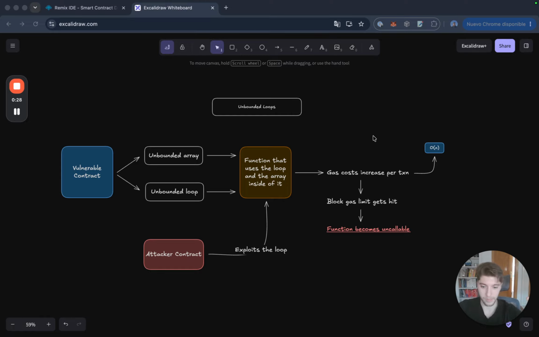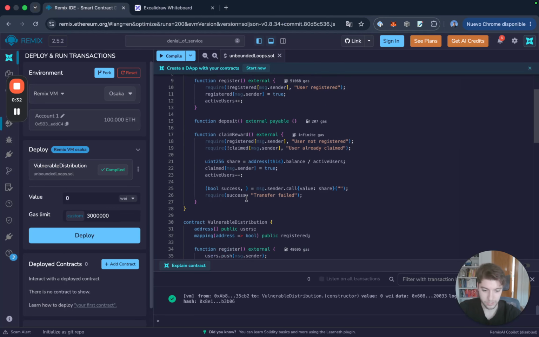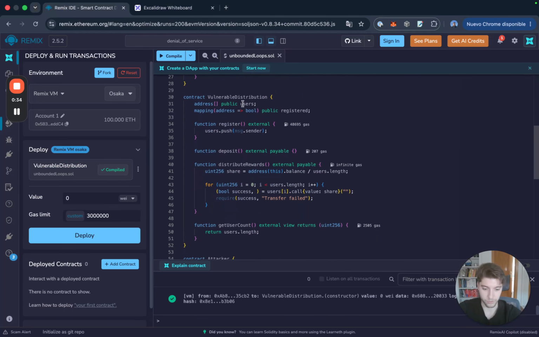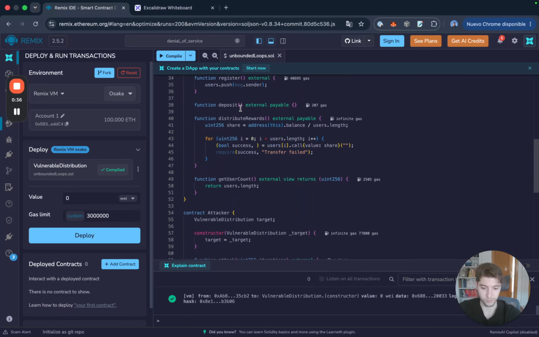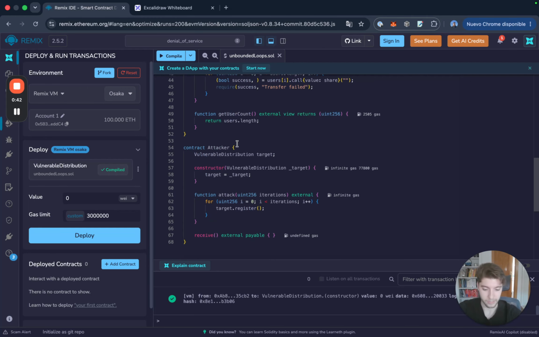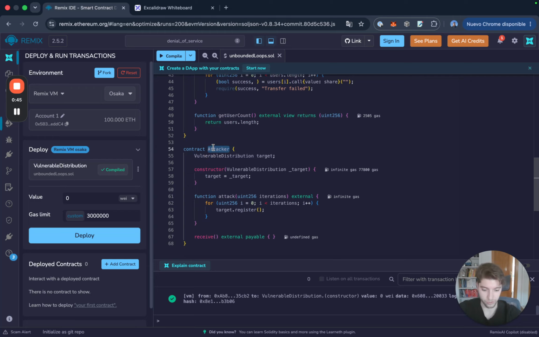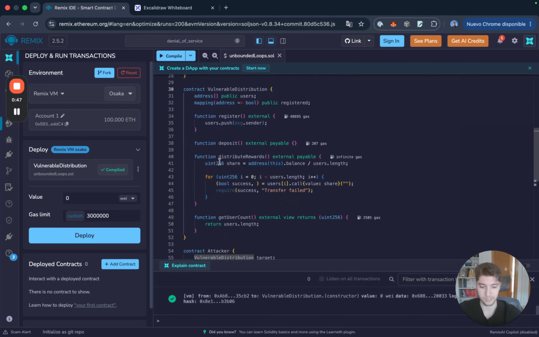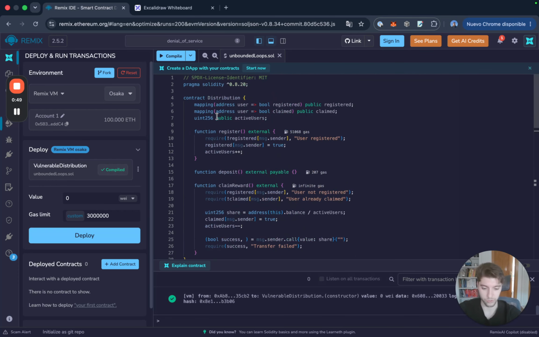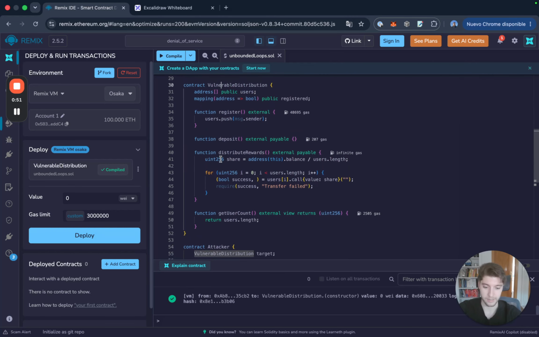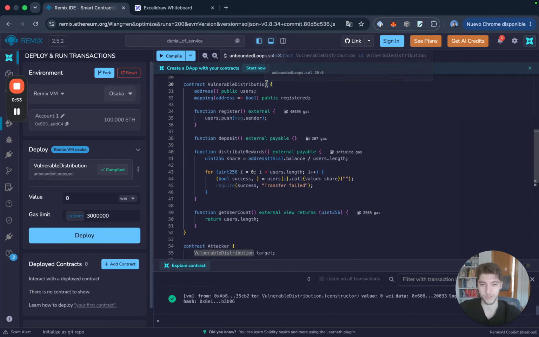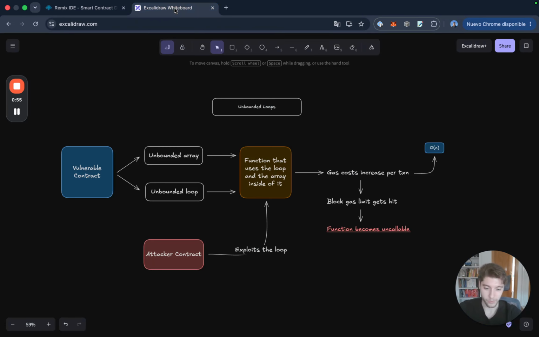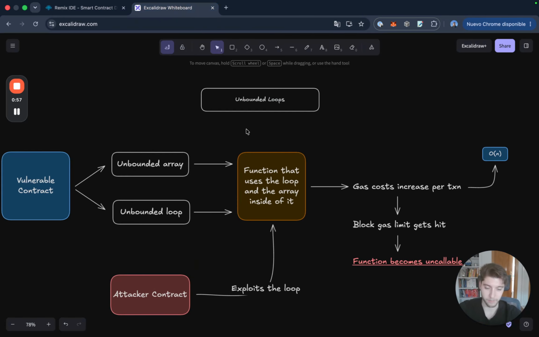So yeah, let's explore how unbounded loops work. Let's explore a code example that I have prepared here in Remix. As always, we have a vulnerable distribution contract, which I'll go over after I've explained the basics of unbounded loops and why they happen, why you should avoid them. And then we have also got an attacker contract that we're going to deploy. We're going to see the interactions between the two of them, and then I'm going to show you a contract that is not as vulnerable as this vulnerable distribution contract right here. So without further ado, let's start by talking about unbounded loops.